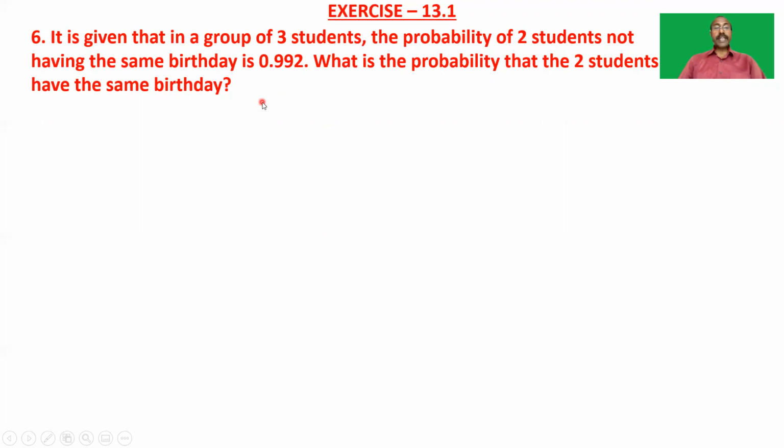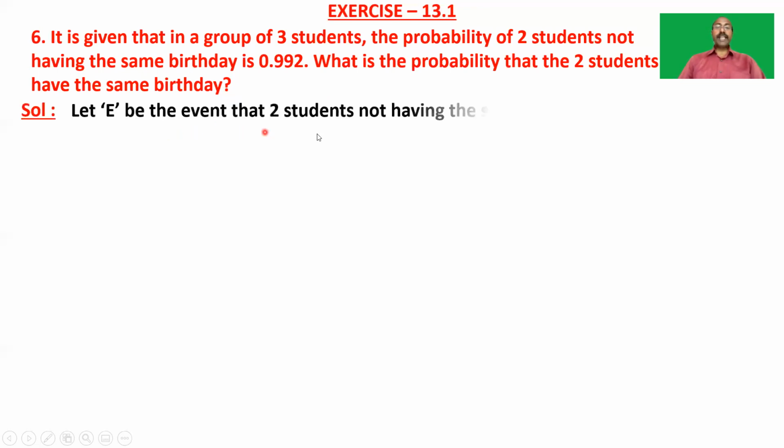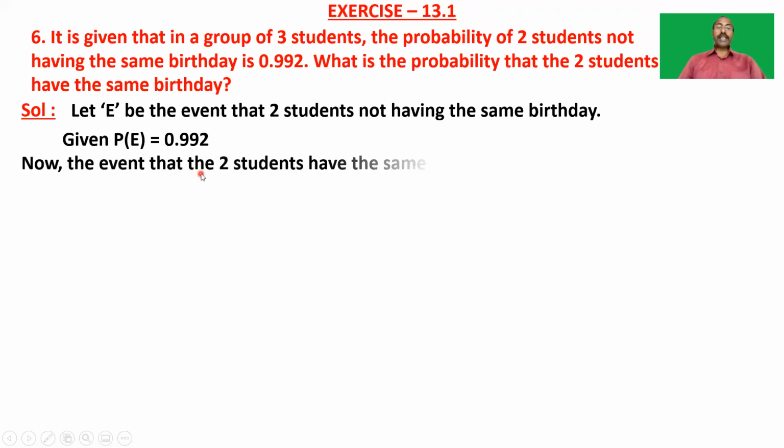That is the complementary event of the given event. So let E be the event that 2 students do not have the same birthday, and it is given that P of E is equal to 0.992. That is, the probability of occurrence of this event is 0.992. And now the event that the 2 students have the same birthday is the complementary event of E, because here E is the event that 2 students do not have the same birthday. Then its complementary event is 2 students have the same birthday.